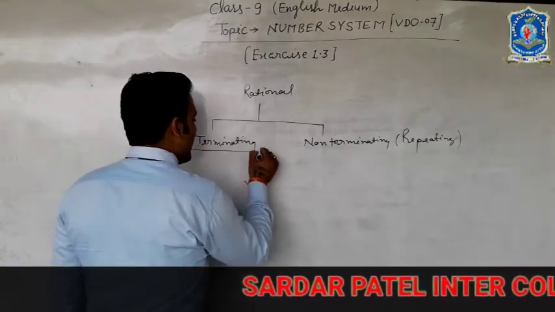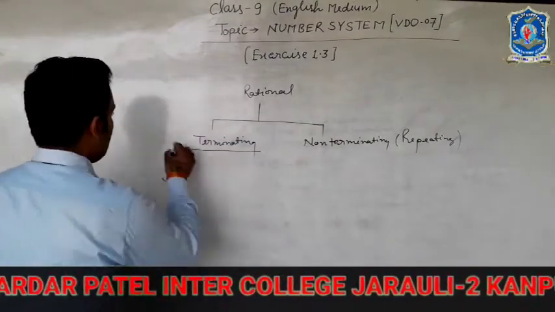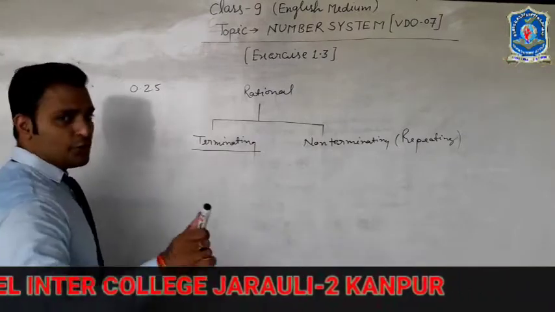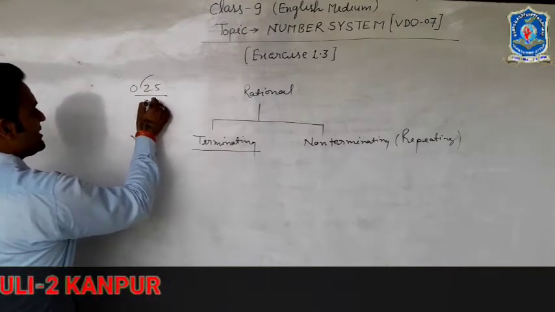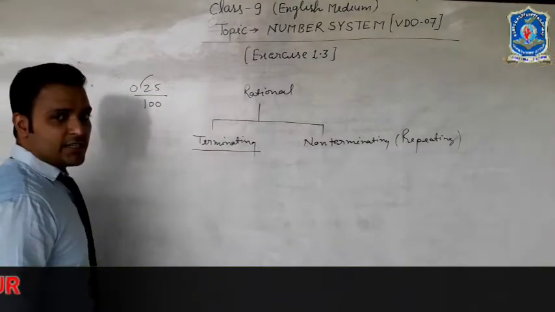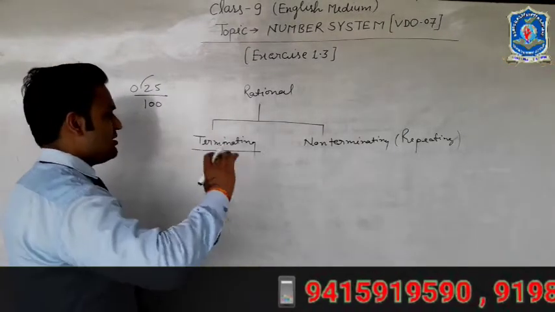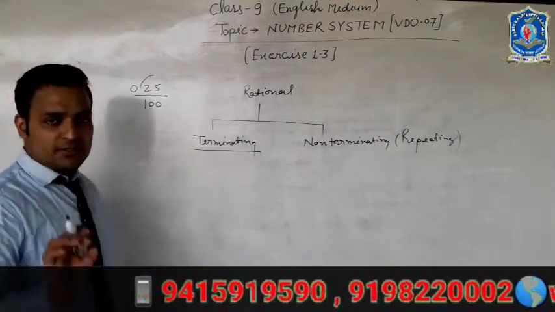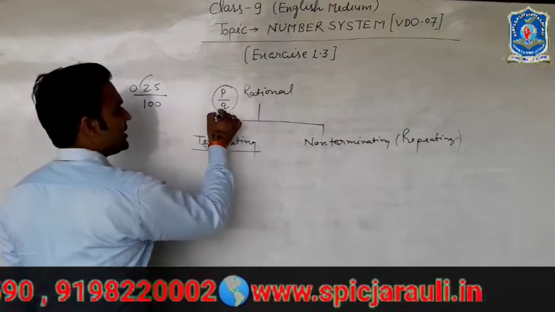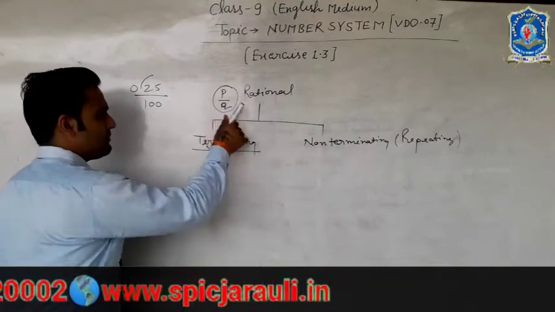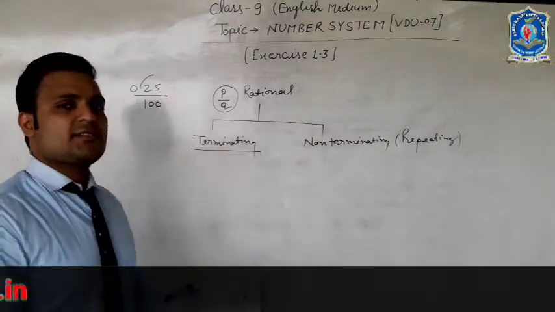We can change terminating decimal expressions into rational numbers very easily. If it is written 0.25, I have told you that if we want to change a terminating decimal expression into a rational number, then remove the decimal and divide 25 by 100. Now the question is asking: if your decimal expression is terminating, what will be the property of Q?